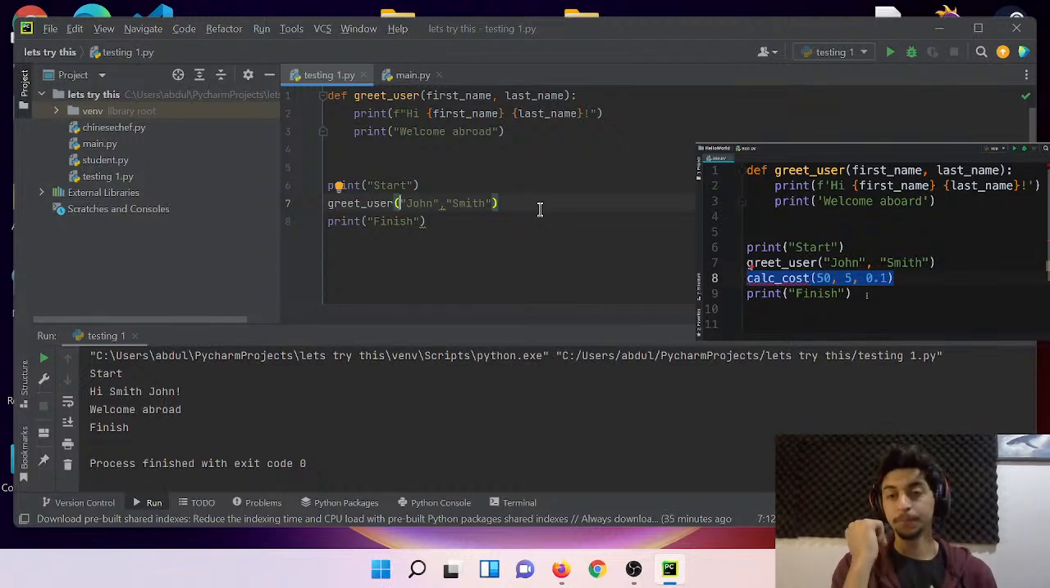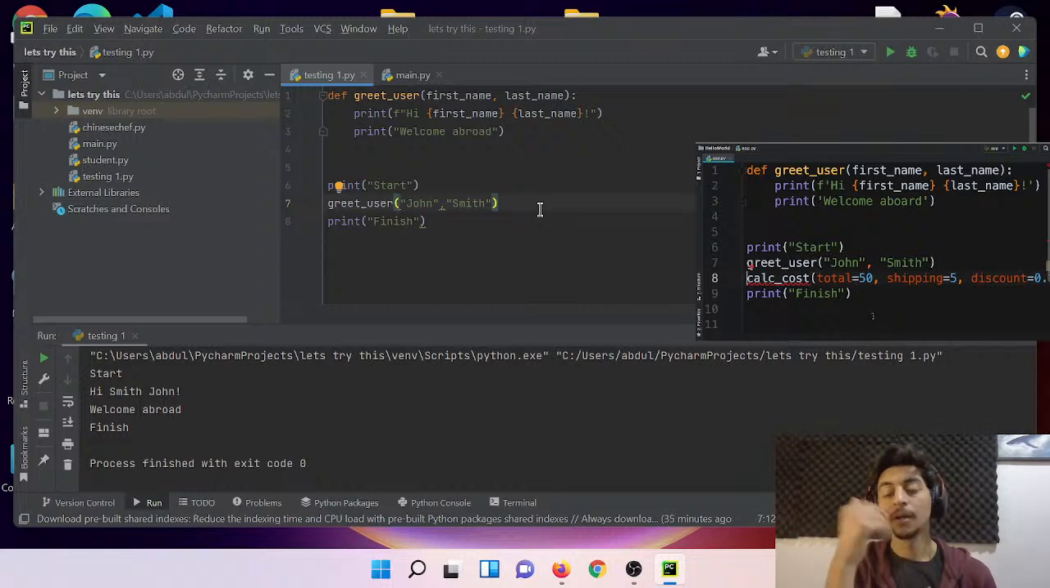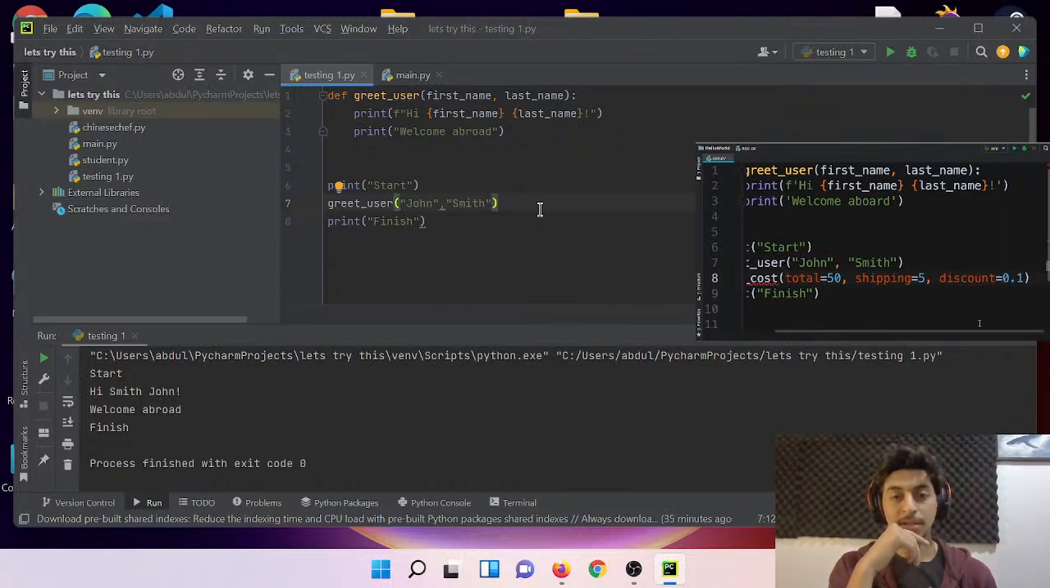In this case, we can improve the readability of this code by using keyword arguments. So we can prefix each value with the name of the parameter they target. For example, we can set total to 50, shipping to 5, and discount to 0.1. Now, if we give this code to someone else, they can immediately tell what these values represent. So that is the power of keyword arguments.